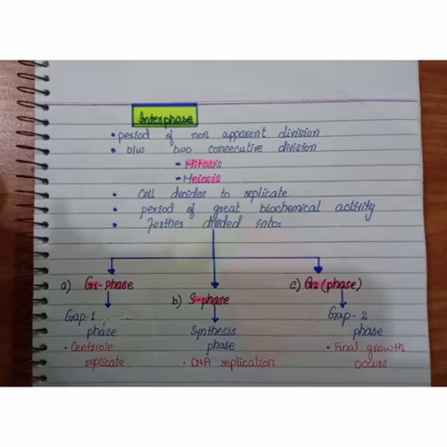Interphase is basically the period of non-apparent division. It is also known as the preparatory phase. It is basically between two phases, that is mitosis and meiosis. In this phase the cell prepares to replicate, and as we know, it's a period of great biochemical activity, so it's further divided into three main phases: G1 phase, S phase and G2 phase. Now let's discuss briefly all these three phases.